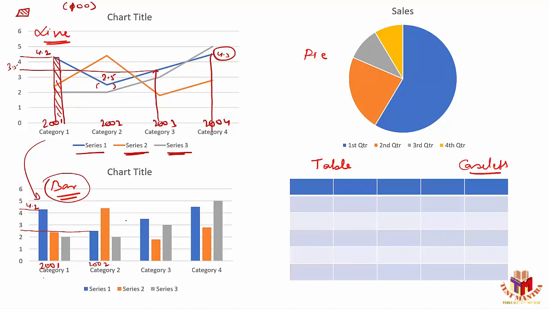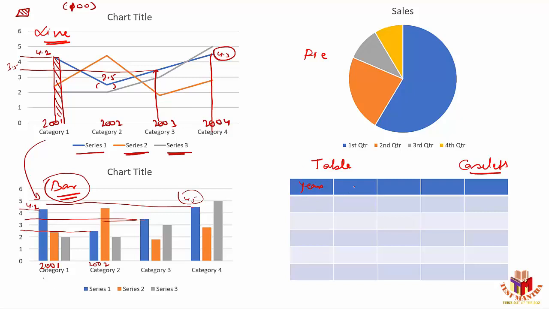Now you can identify this figure reflects 3.5, and this one is nothing but 4.5 in this case, right? So now the point is they will have a set of information which they can frame in different types of charts. It can be a line graph, it can be a bar graph. Now the same thing, if I want to represent in terms of a table, I would have written the values here in terms of years.